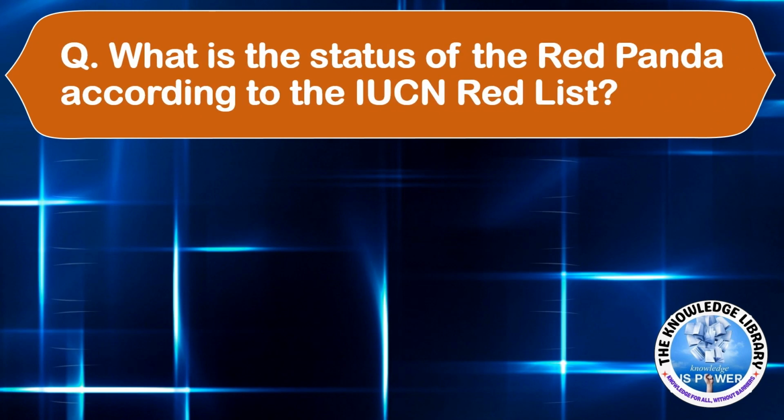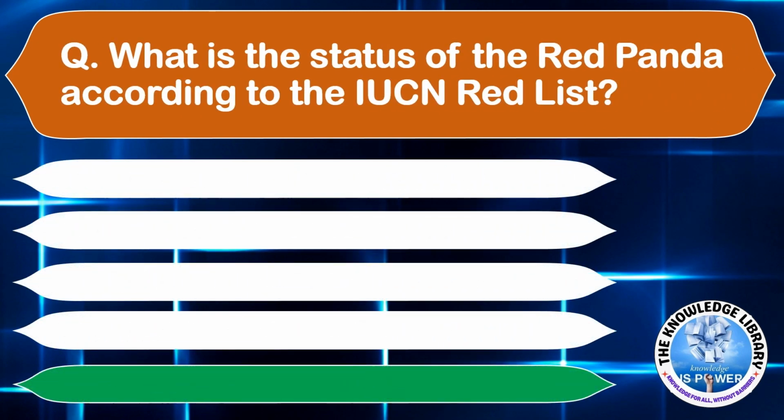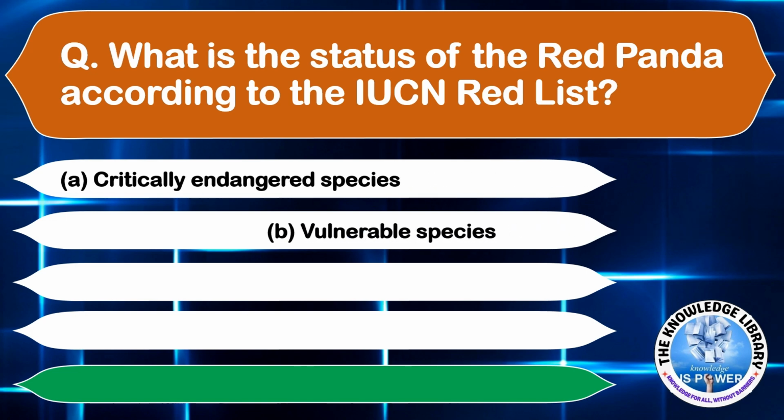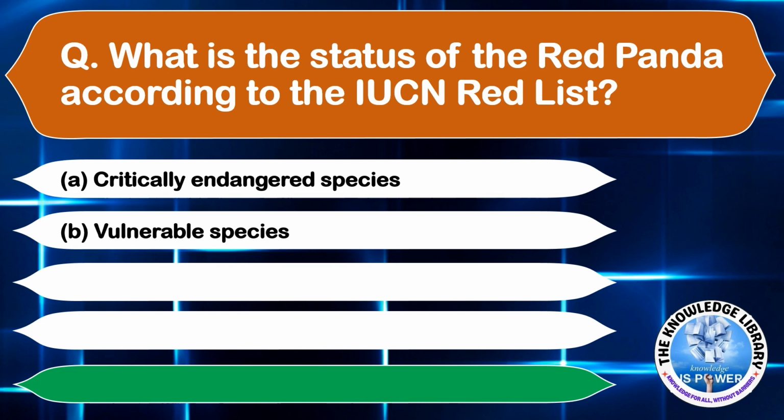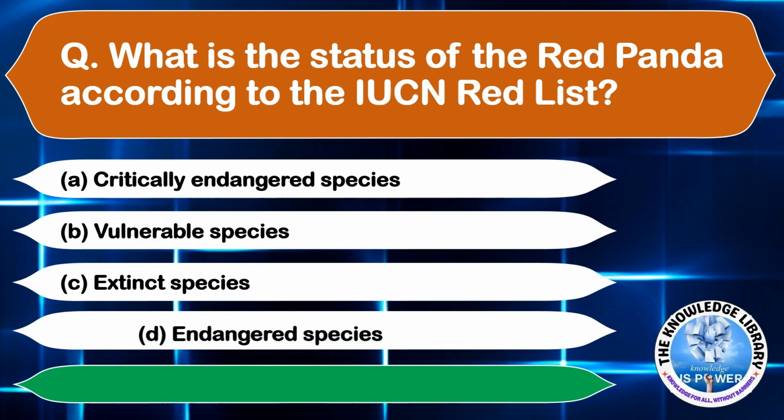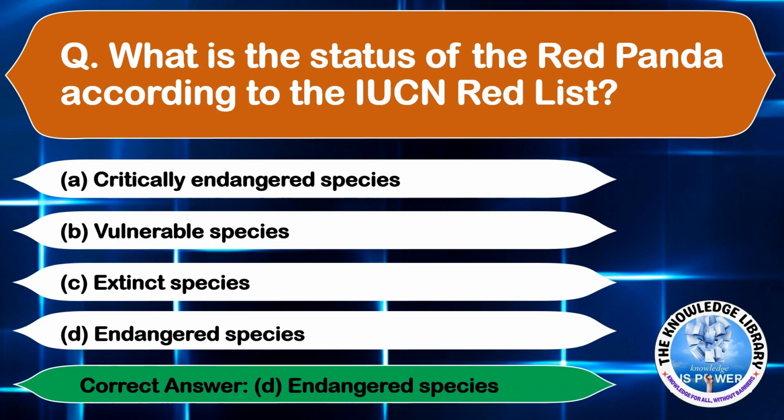What is the status of the red panda according to the IUCN Red List? Option A, critically endangered species. Option B, vulnerable species. Option C, extinct species. And option D, endangered species. The correct answer is option D, endangered species.